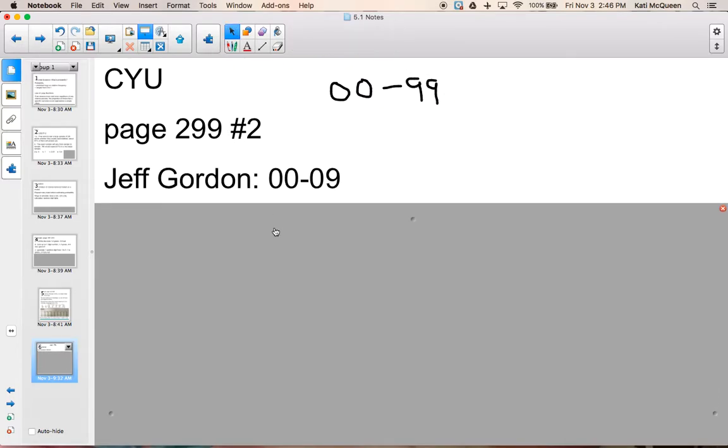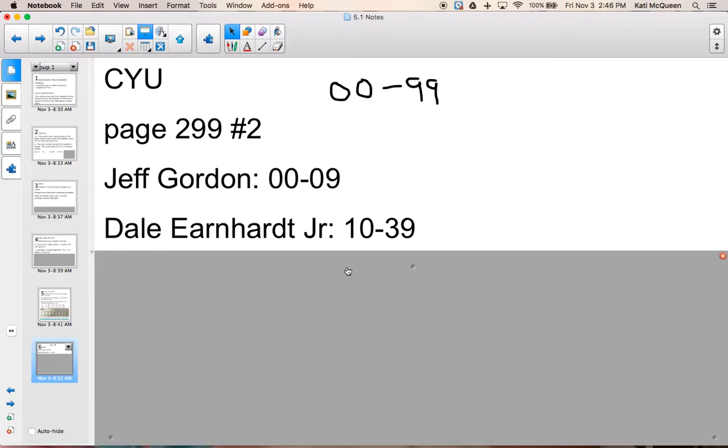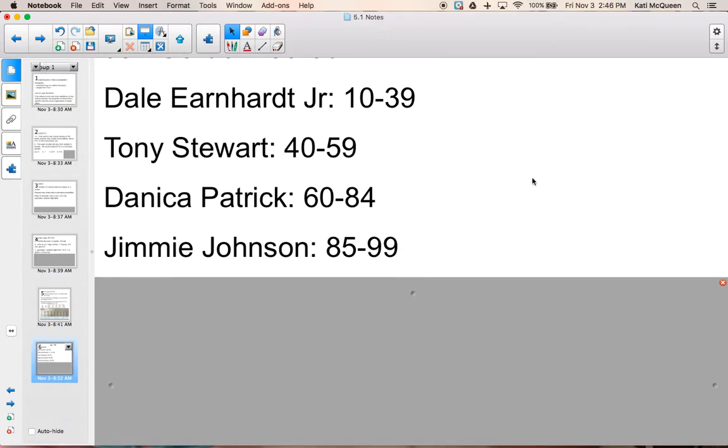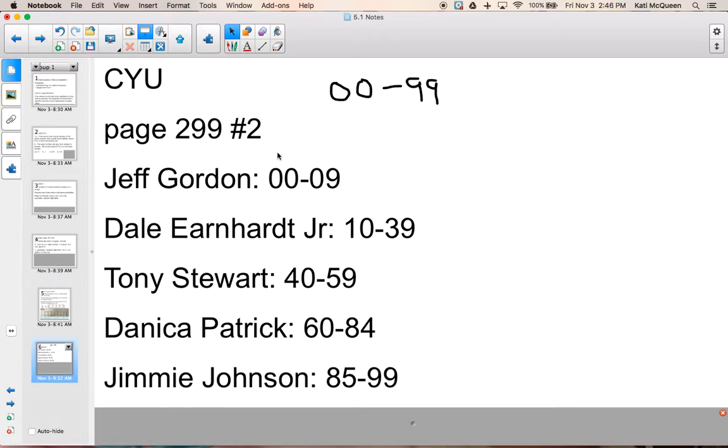So what I did for Jeff Gordon, since Jeff Gordon was 10%, I just started him at 00 and went up to 09. So that represents 10 different values. 00 through 09 is 10 different values. Dale Earnhardt Jr., if I stopped at 9, I picked the next one up at 10 because he was 30%, so that would be 30% total. Okay, and so on with the rest of the drivers. So see how you did, see if yours match mine. If you started this at 1 and ended at 100, just go ahead and shift everything down 1.